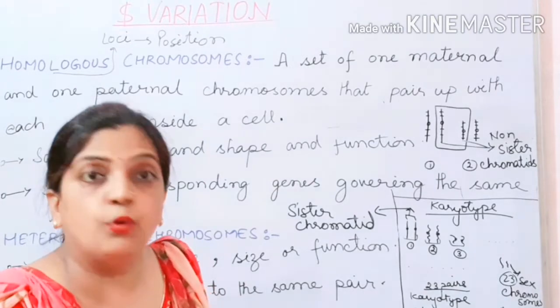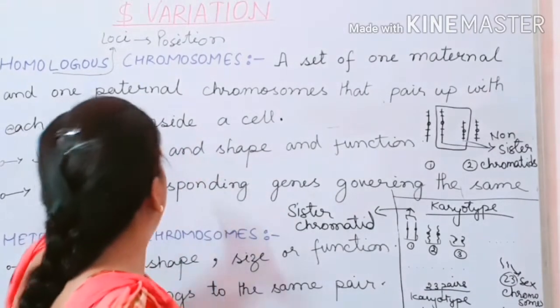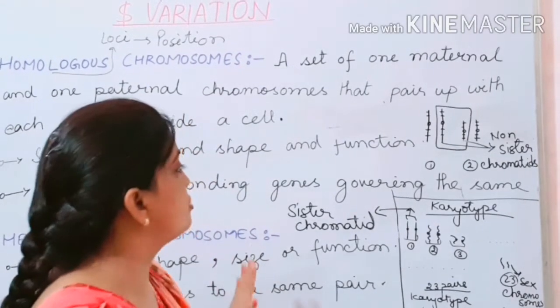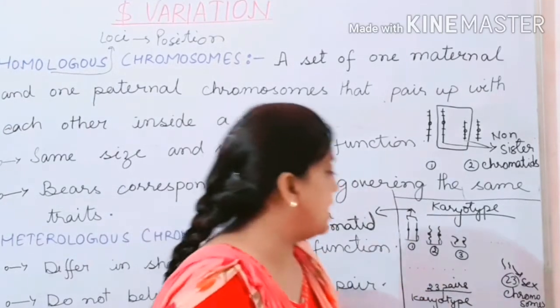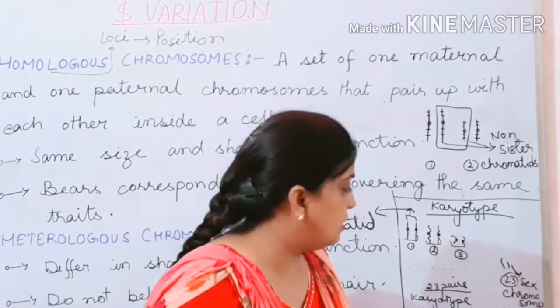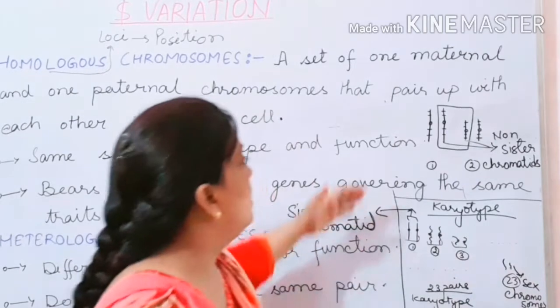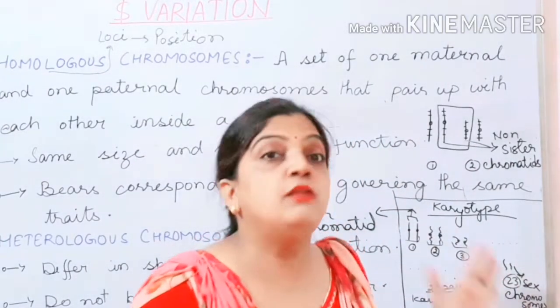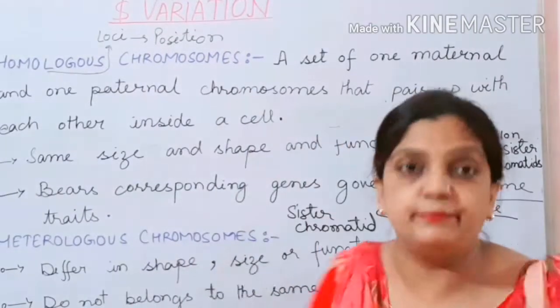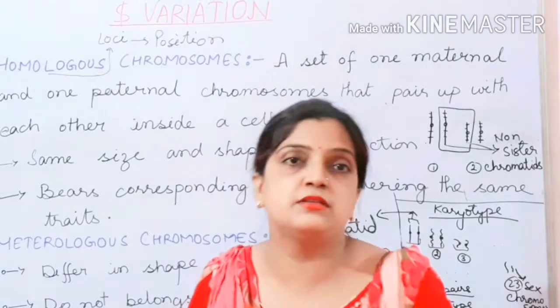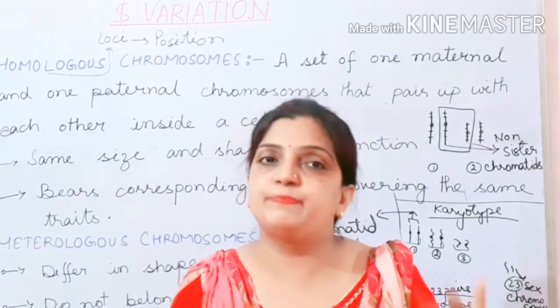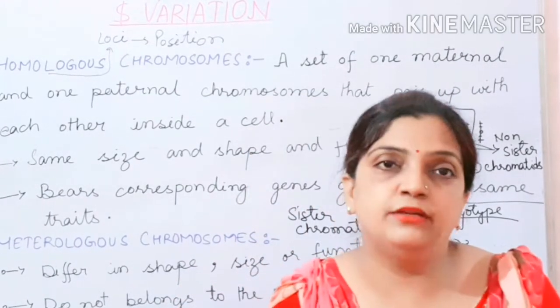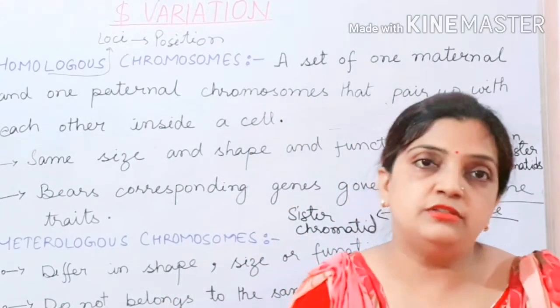Now children, I hope the concepts of homologous chromosome, heterologous chromosome, karyotype, autosomes, sex chromosomes, sister chromatid, and non-sister chromatids are clear, as I have explained a lot in this example. I will be explaining the rest of the terminologies in the next part of the video.